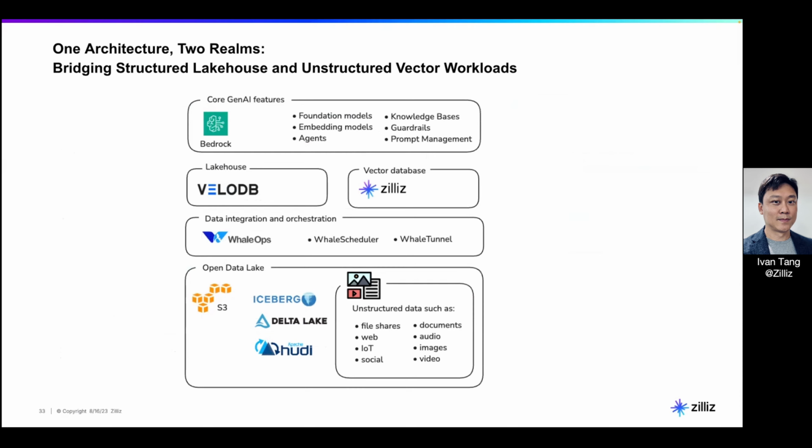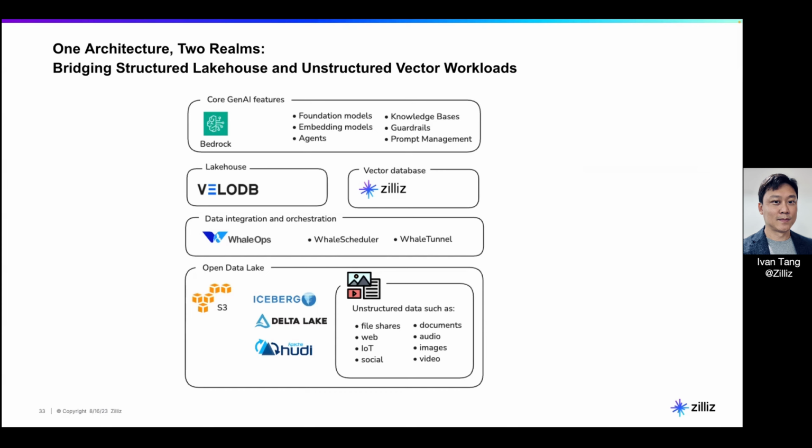And VeloDB, that is the lakehouse for your structured data, right? So VeloDB provides you the ability to do federated queries, right? You can actually query all your open formats as well, like Iceberg, Delta Lake, Hudi as well, right? So that forms a great lakehouse solution on AWS. As for the 80% of your data that's unstructured, Zilliz and Milvus will allow you to search all those unstructured data, power semantic search, all those use cases I talked about, right? And that allows you to tap on the power of those 80% of data that you're not using today, right?